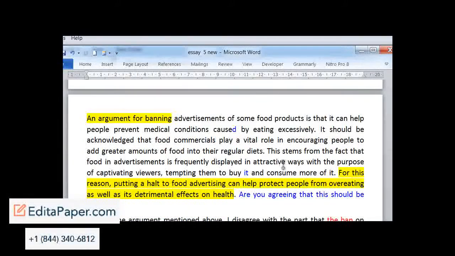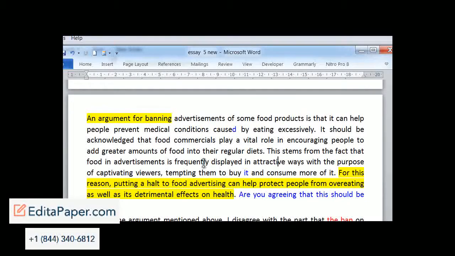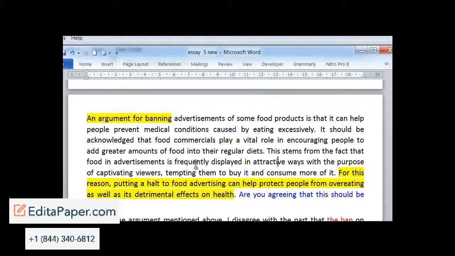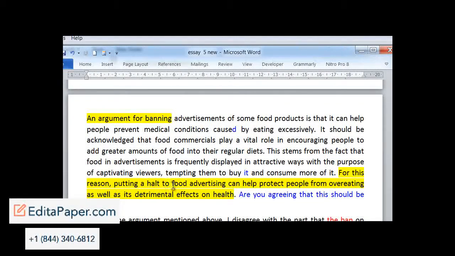And then we've got down here, I sort of presume by the end of it that this is the writer's opinion, and note that you're asked for your opinion and not other people's opinions with this essay. You can only present other people's opinions for the essay type that says discuss both views and give your opinion. This should be all about your opinion. Okay, and then later here, for this reason, putting a halt to food advertising can help protect people from overeating as well as its detrimental effects on health. So still, are you agreeing that this should be done? Could be clearer. Let's assume that it is, because this essay only asks for your opinion.